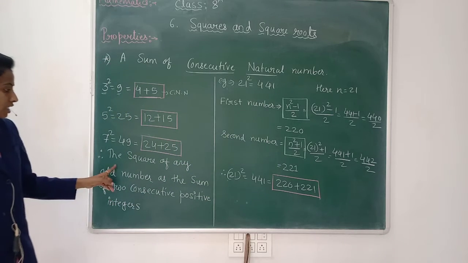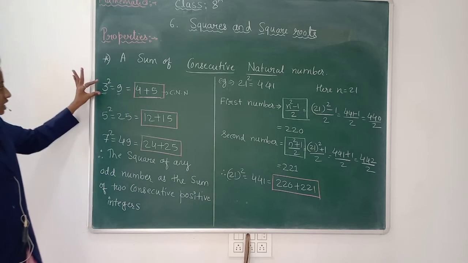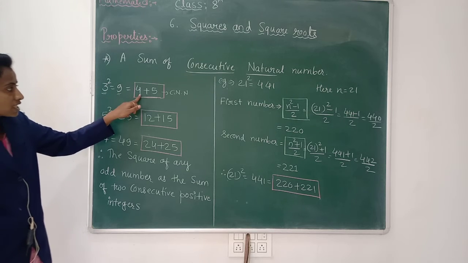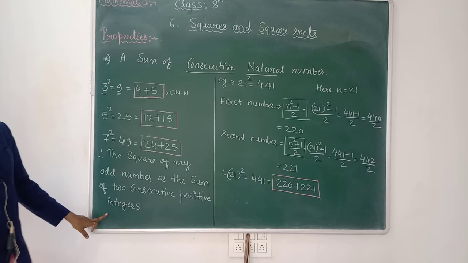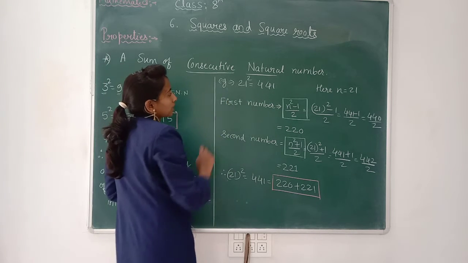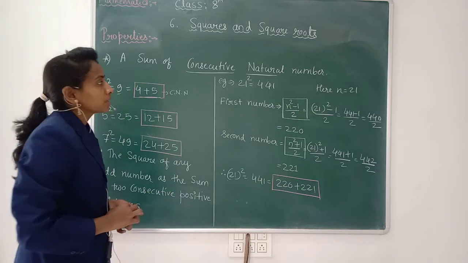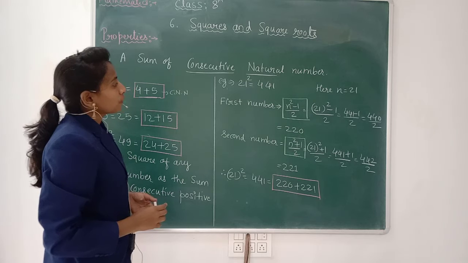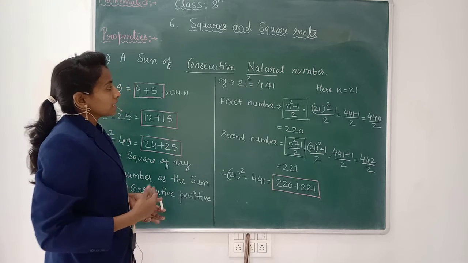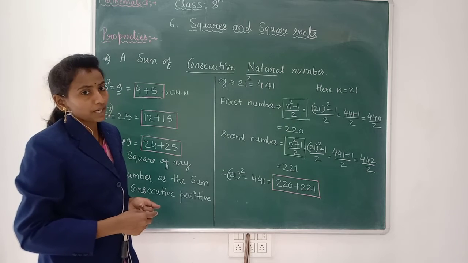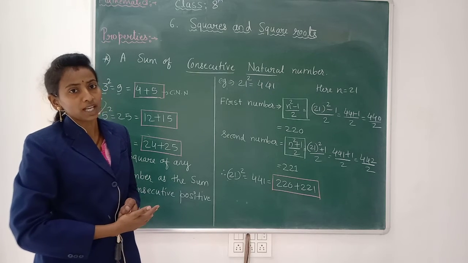The square of any odd number we express as the sum of two consecutive positive integers. Take the example 21 square, which is equal to 441. It is a little bit difficult to find the two consecutive natural numbers. What are those natural numbers?